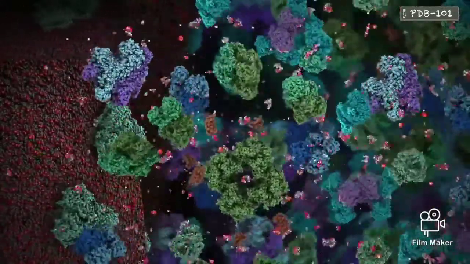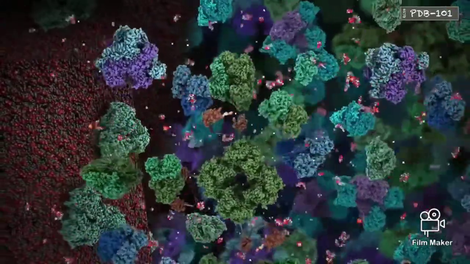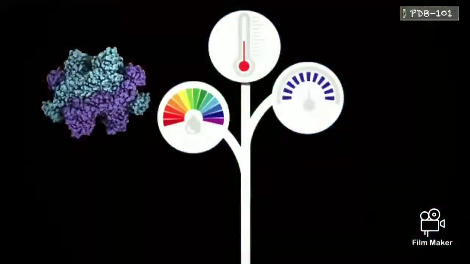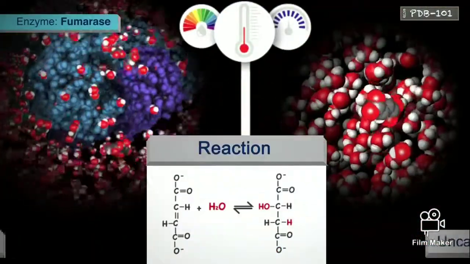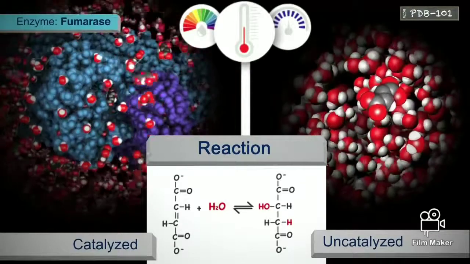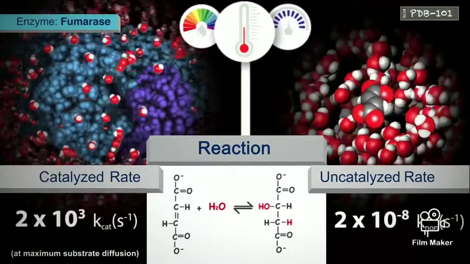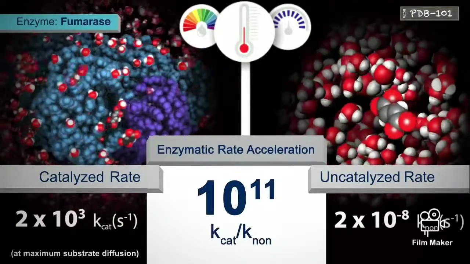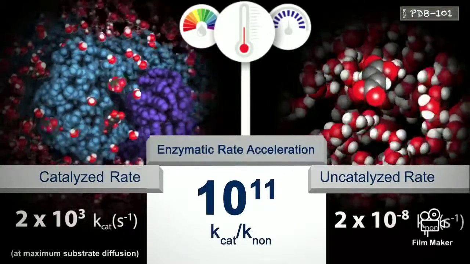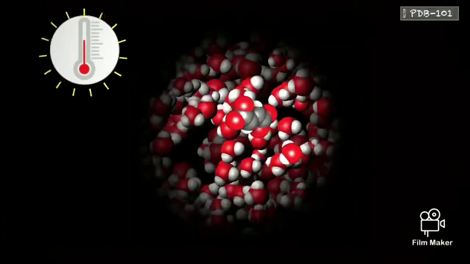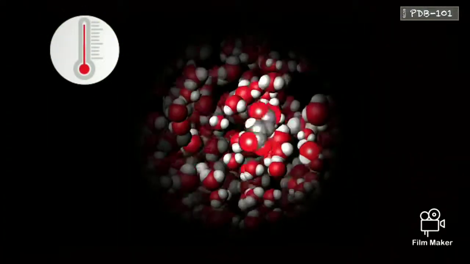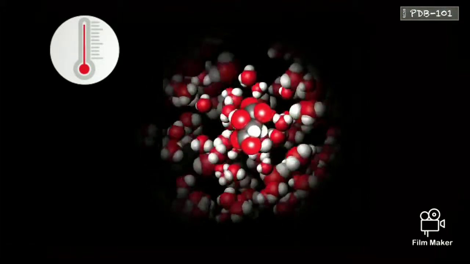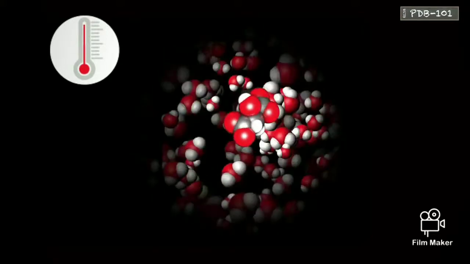The life-sustaining power of enzymes lies in the fact that they catalyze reactions in mild conditions of pH, temperature, and atmospheric pressure. The rates of catalyzed reactions are millions to trillions times faster than those of the same reactions uncatalyzed. To speed up a reaction in the absence of enzyme, additional energy would need to be provided as heat, which jostles the substrates and occasionally provides enough energy to trigger a reaction.